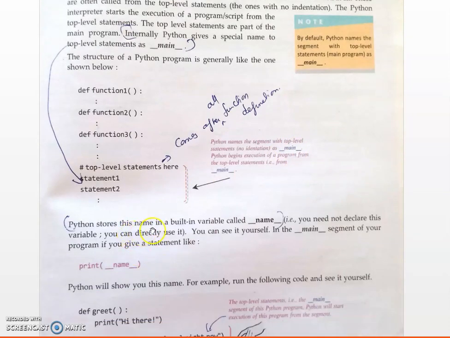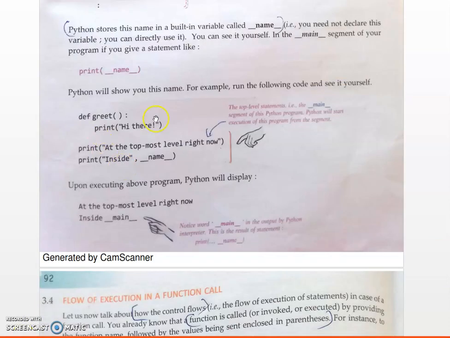Then Python stores this name in the built-in variable called __name__. So you need not declare this variable, you can directly use it yourself in the main segment of your program. Print __name__. In this program, __name__ is a variable which will print __main__. That means we are inside the main. These statements belong to the top-level statements.